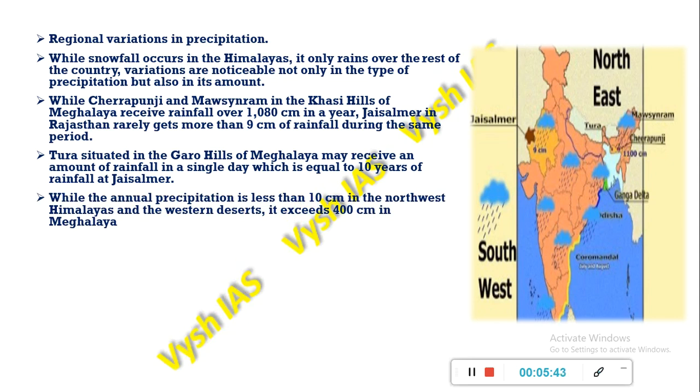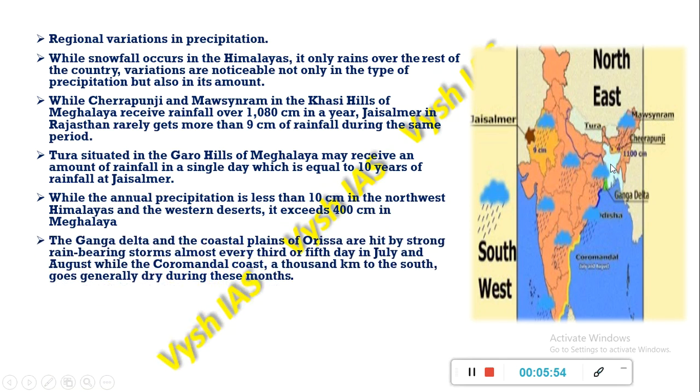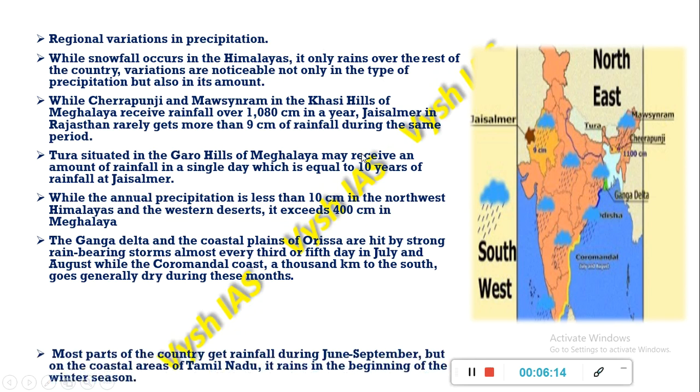The annual precipitation is less than 10 centimeters in the northwest Himalayas and the western deserts. It exceeds 400 centimeters in Meghalaya. The Ganga Delta and the coastal plains of Orissa are hit by strong rain-bearing storms every 3rd or 5th of July. But the Coromandel coast, just 1,000 kilometers to the south, generally goes dry during these months.